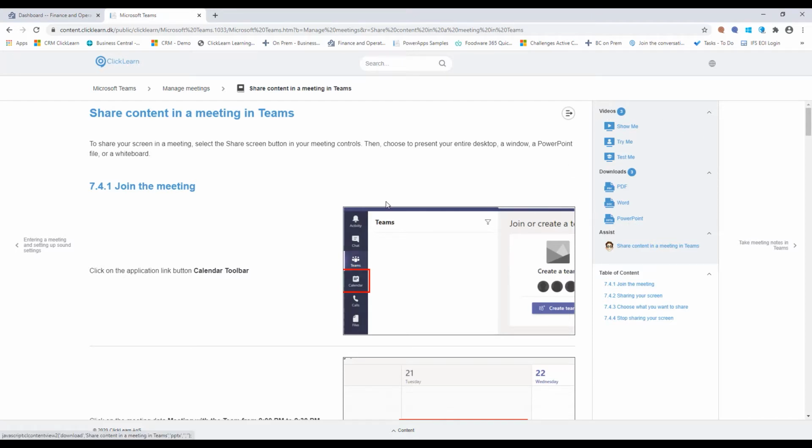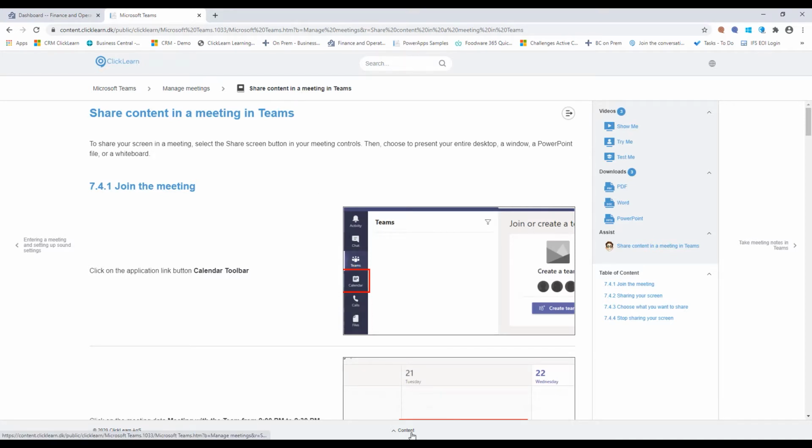other formats. And this is because with ClickLearn, we understand that end users have different learning styles, and that you need to support these different learning styles. So directly from the learning portal, you get access to the different formats. When we get into the presentation of the application, I will actually show you the different formats.